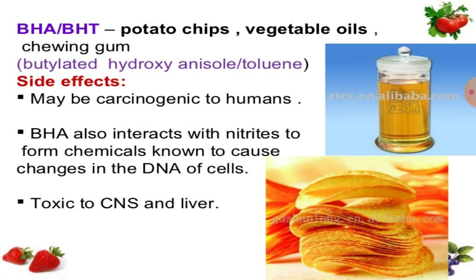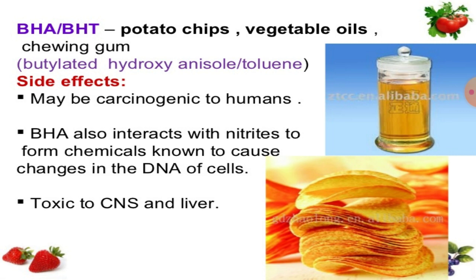Then BHA and BHT, that is butylated hydroxyanisole and butylated hydroxytoluene.